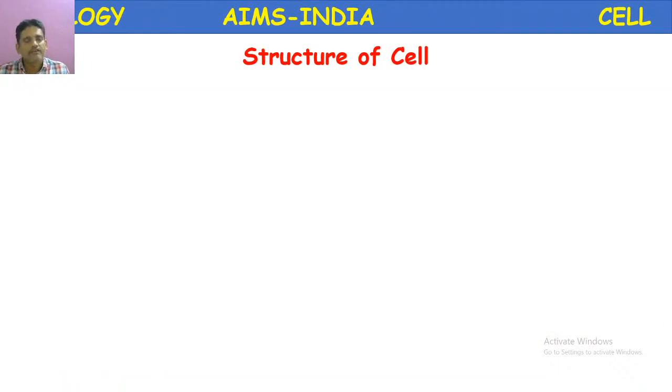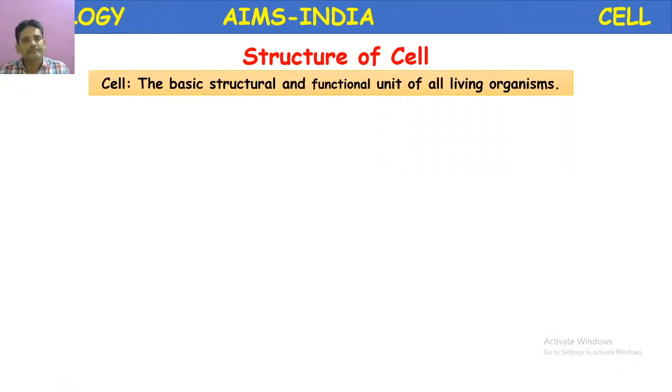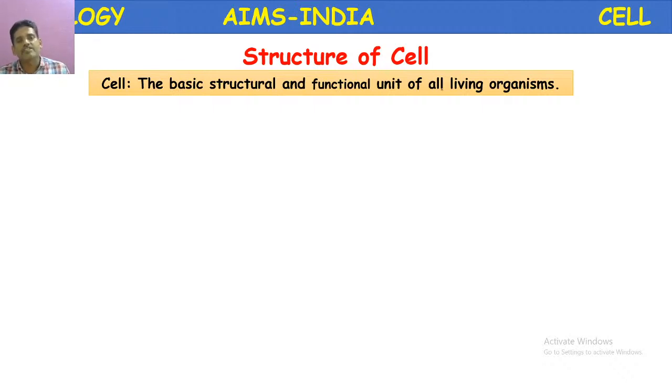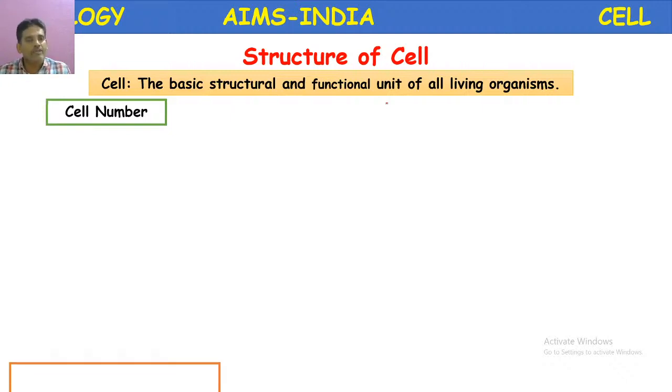Structure of cell. First, what is a cell? Cell is nothing but the basic structural and functional unit of all living organisms. Any living organism is composed of cells. It is a structural as well as functional unit. Let us recall our previous knowledge. How are these cells formed?